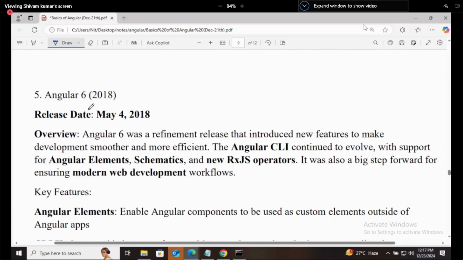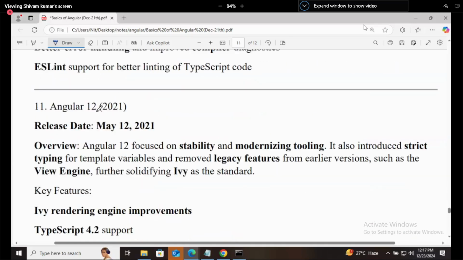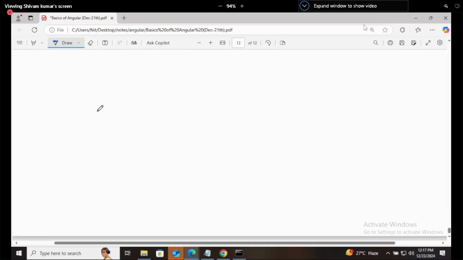So Angular 6, what is the current version of Angular? That is Angular 19. Here I have written till Angular 15.